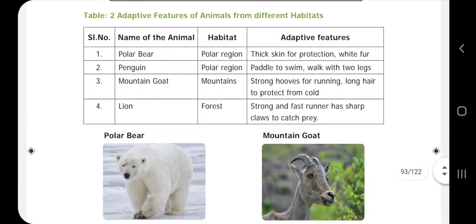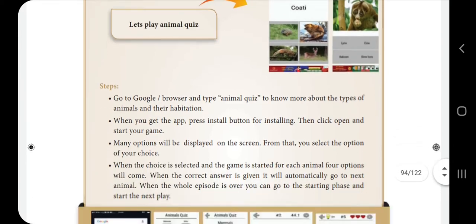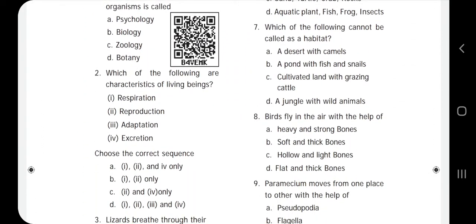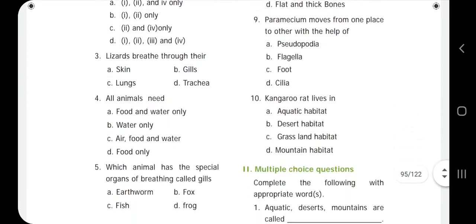And you have to do the book back 1 mark exercises. Book back exercises, the 1 mark questions. All are easy, you have to do that.